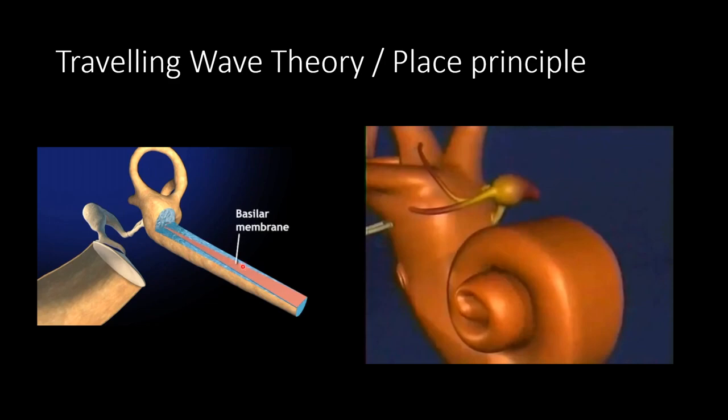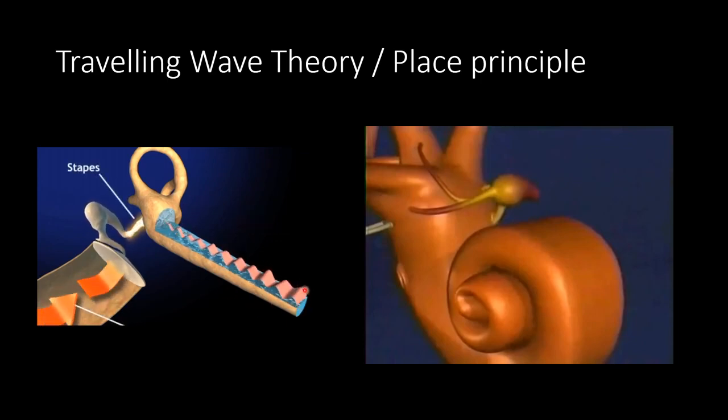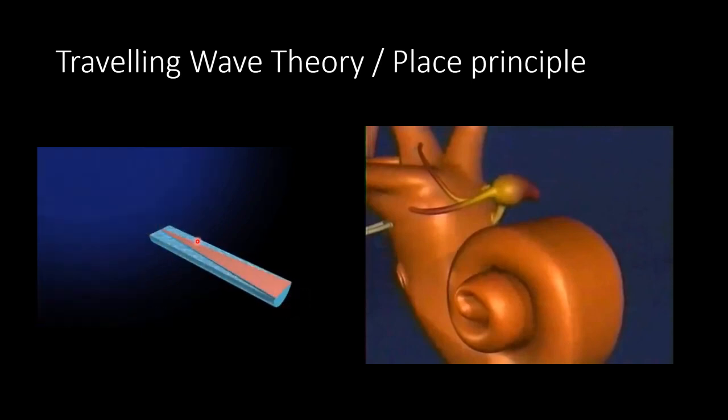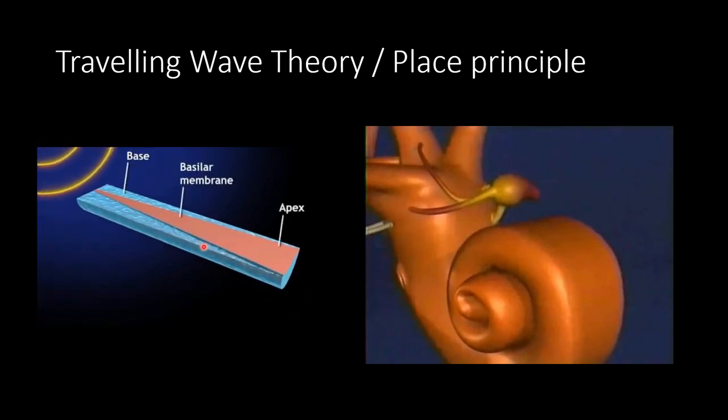Now look at the structure of the basilar membrane. Near the base, the basilar membrane is narrow and it is more wide at the apex, and the base contains more stiff fibers and the apex contains loose fibers. Here we can see the movements of the ossicles are transmitted in the endolymph, which produces movement of the basilar membrane.